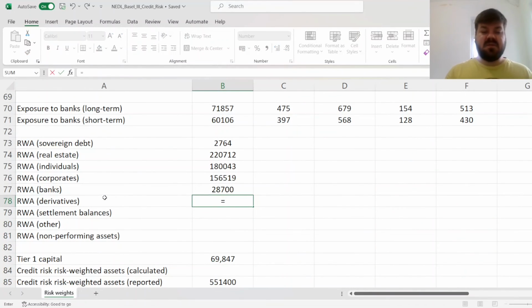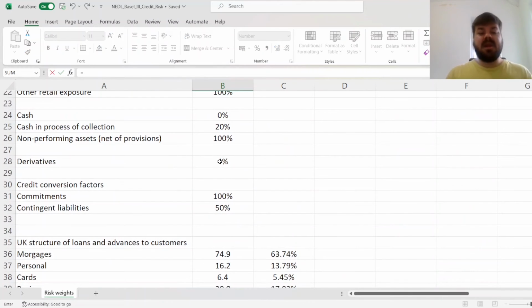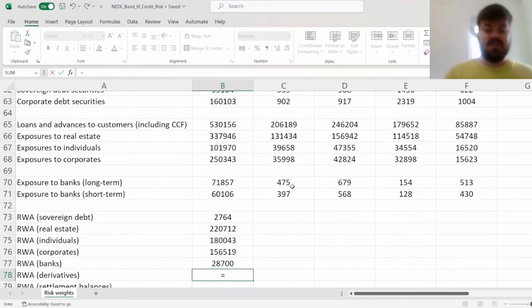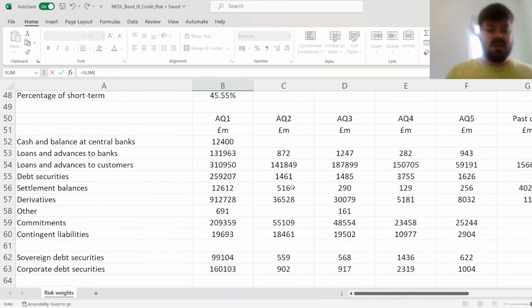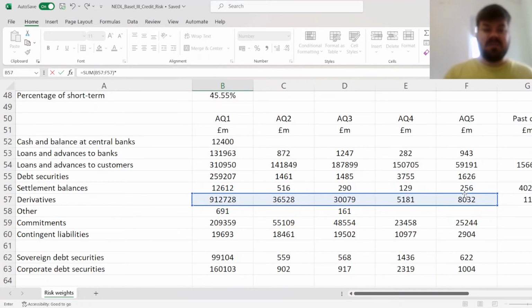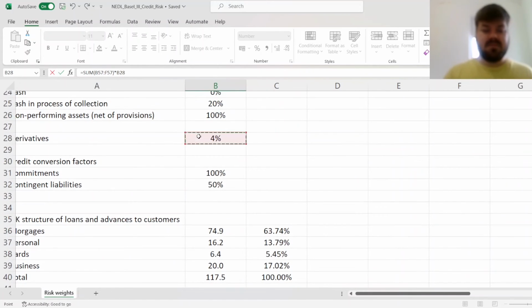For derivatives, we have to use a risk weight of 4%. Again, it's either 2% or 4% depending on clearing, but let's be conservative and say 4%. So we need to sum derivatives across 5 asset quality groups and times it by 4%.